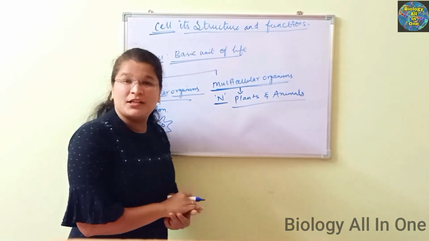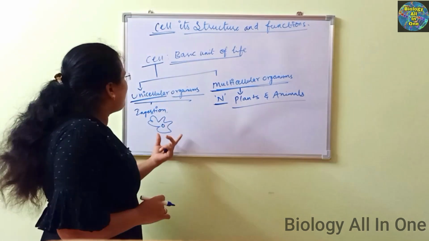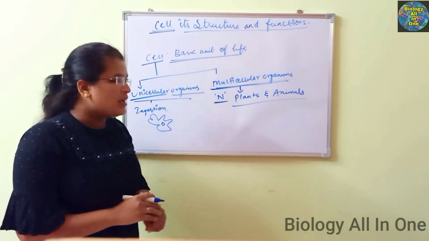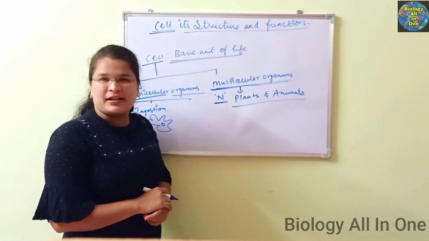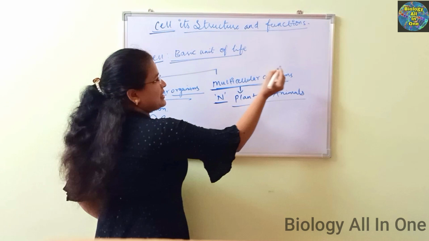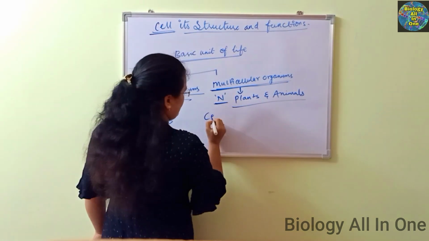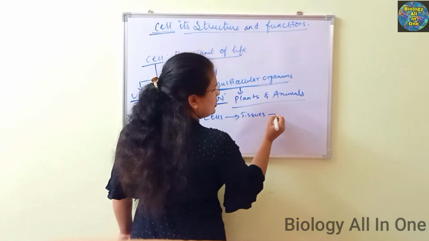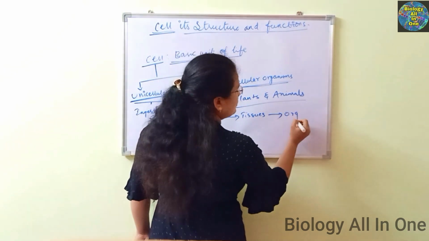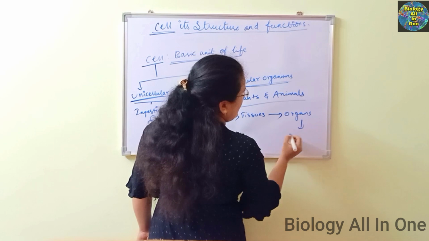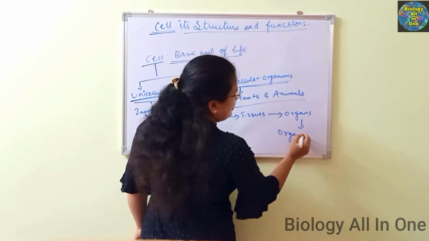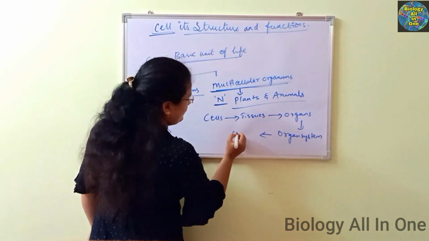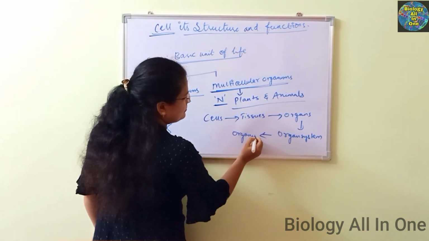Then what is happening here? All the functions are performed in a single cell in the unicellular organism. But in the multicellular organisms, the cells develop into tissues, tissues develop into organs, organs develop into organ systems, which develop into an organism.